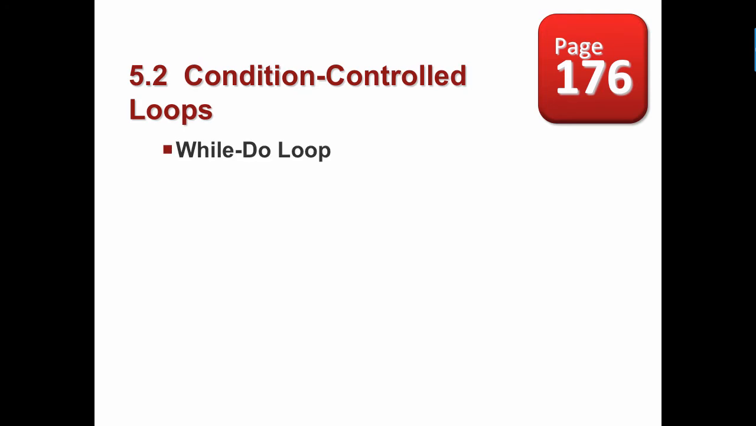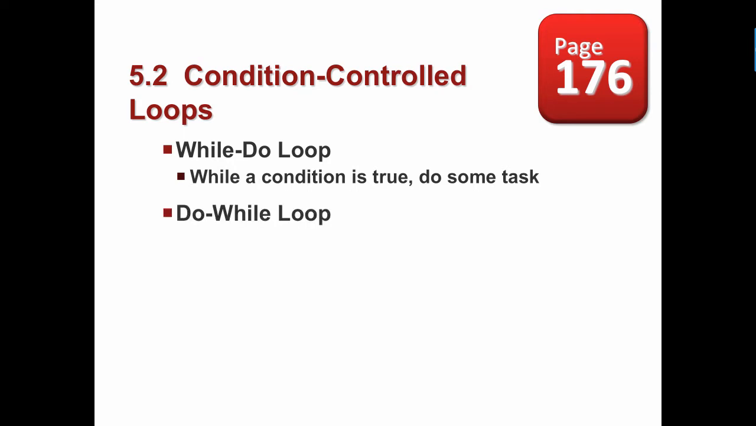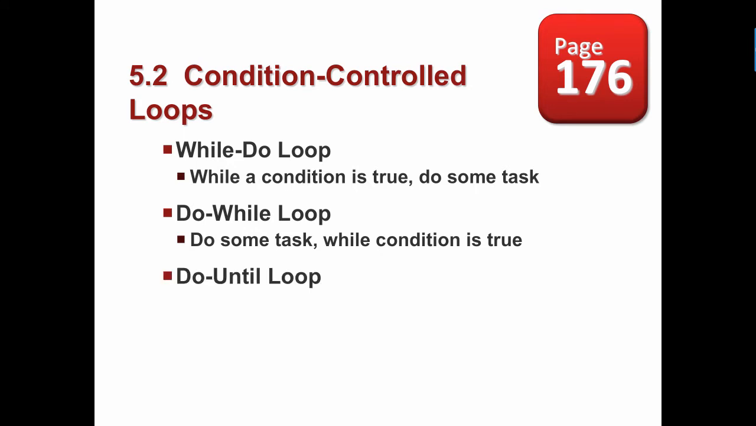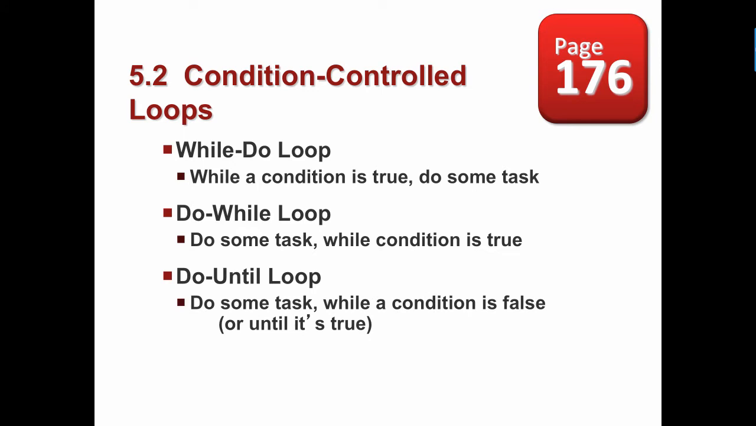We're going to talk about the while do loop, which is actually a loop that runs while a condition is true. So we state the condition, and then we have a number of statements that are going to run as long as that condition is true. The do while loop actually runs once and then tests the condition, which is a little bit different than the while do loop. The third one is called a do until loop, and it's going to run until a condition is either false or true, so we're going to have to carefully construct that one. That one is not used very much in this class.